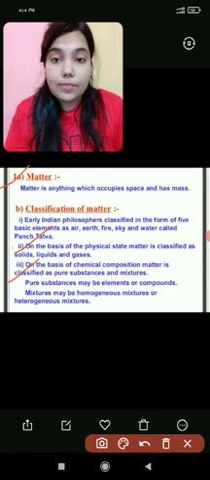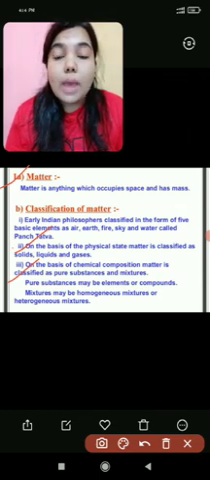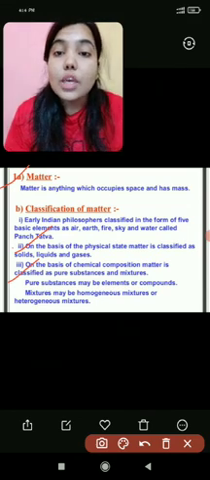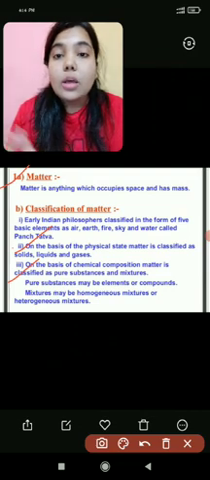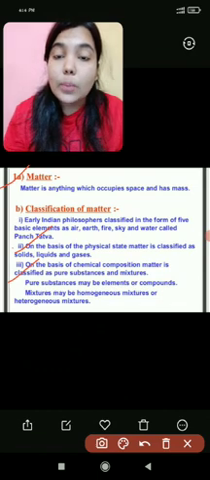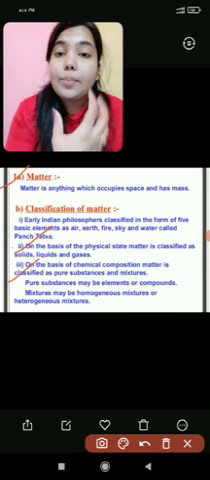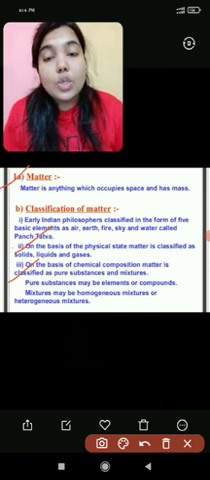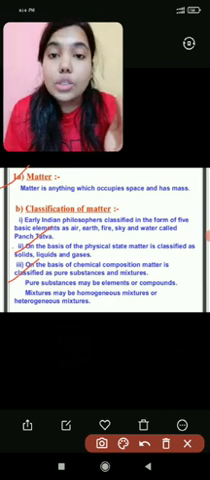Now the another classification of matter is liquid. Liquids are those matters which have fixed mass and volume but do not have a fixed shape. We have seen that water, which is a liquid, if we put it into a bottle, it will take the shape of the bottle. If we put that into any container, a bucket for example, the water will take the shape of the bucket. So it implies that any liquid doesn't have its own shape.